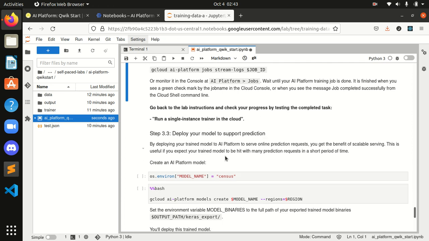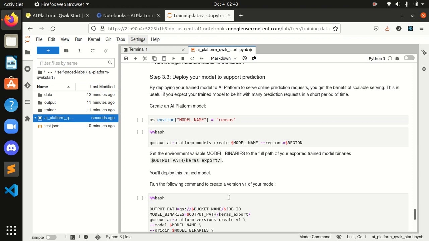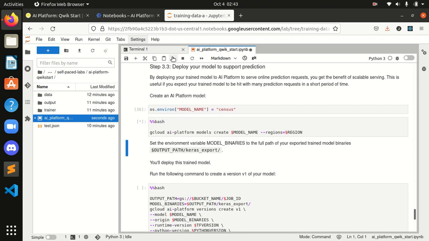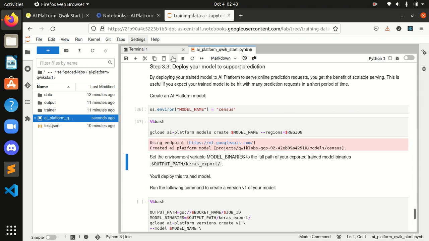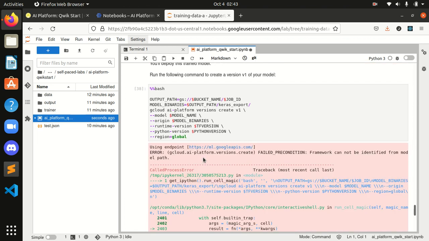Okay, now what do I have to do? Next test. Well, we are done with this. Now I have to run this command, creating a version v1.